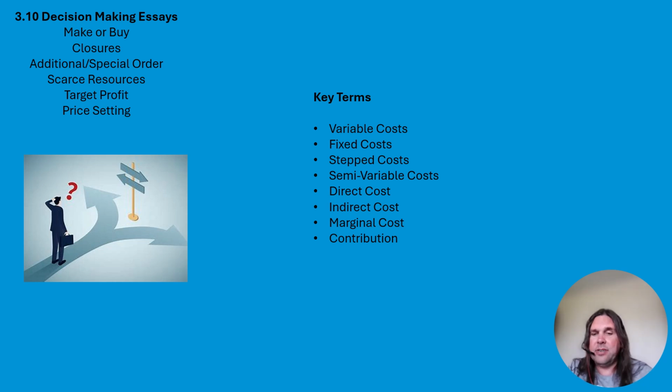Contribution is massive. So you need to use contribution. You're going to be talking about this a lot in your essays. Obviously it does depend on the essay, but it is highly unlikely that one, if not both of your essays or a lot of your 6 markers will not link to contribution. So the calculation for contribution is the selling price per unit, take away the variable cost per unit. So how much that product contributes towards those fixed costs.